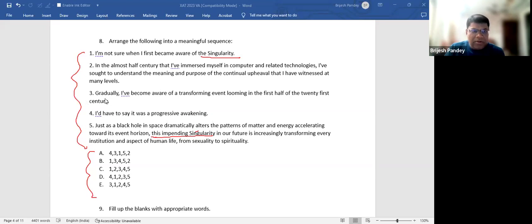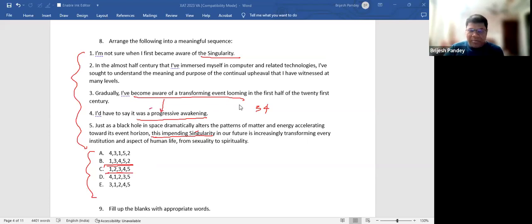This is what makes sense. Gradually, I have become aware of a transforming event in the first half of the 21st century. I would say it was a progressive awakening. I have become aware of a transforming event. Can I say these two can be a pair, 3 and 4? This is one. These are the only two possibilities actually. Agree, all of you. I think most of you must have spotted that.